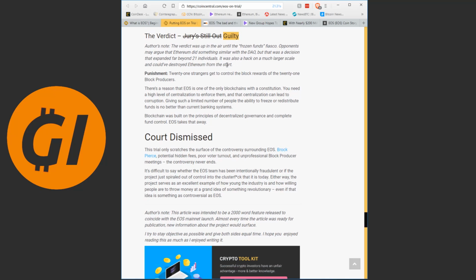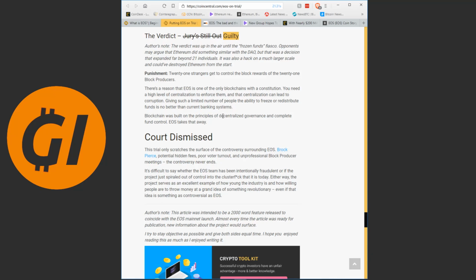Let's read it. The 21 strangers get to control the block rewards of the 21 block producers. There's a reason that EOS is one of the only blockchains with a constitution. You need a high level of centralization to enforce them, and that centralization can lead to corruption. Giving such a limited number of people the ability to freeze or redistribute funds is no better than current banking systems. I think he's overshooting a bit here. Like, it might be similar qualitatively, but quantitatively it's very different.